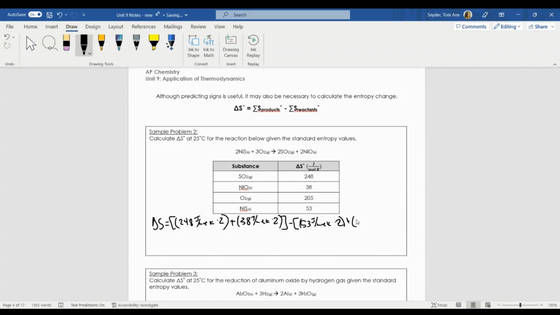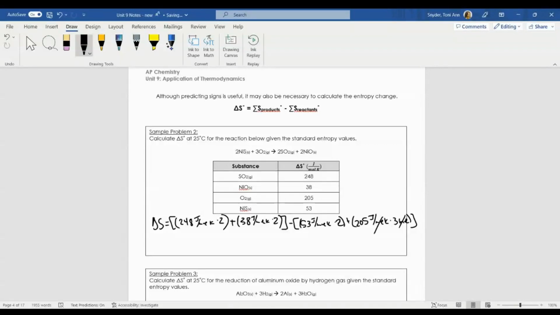It is 205 joules per mole Kelvin, but there are 3 of them. Remember, all of these values technically are per mole. So when you do this work right here, moles in the denominator for your entropy cancels out with the number of moles in the numerator.